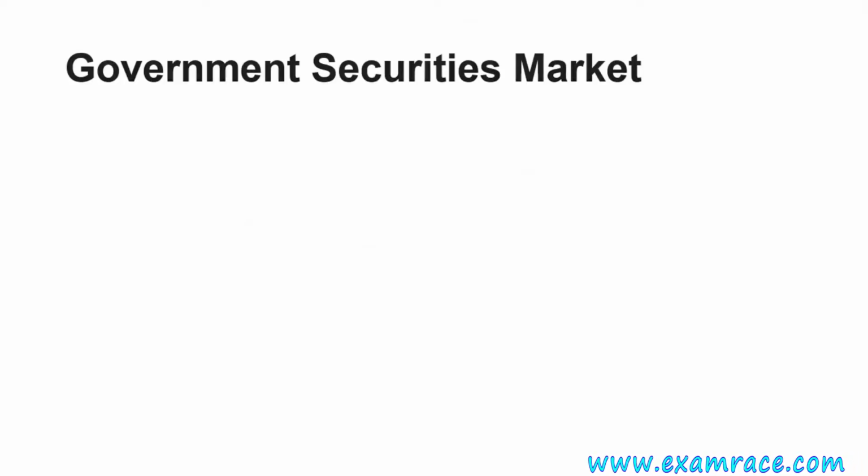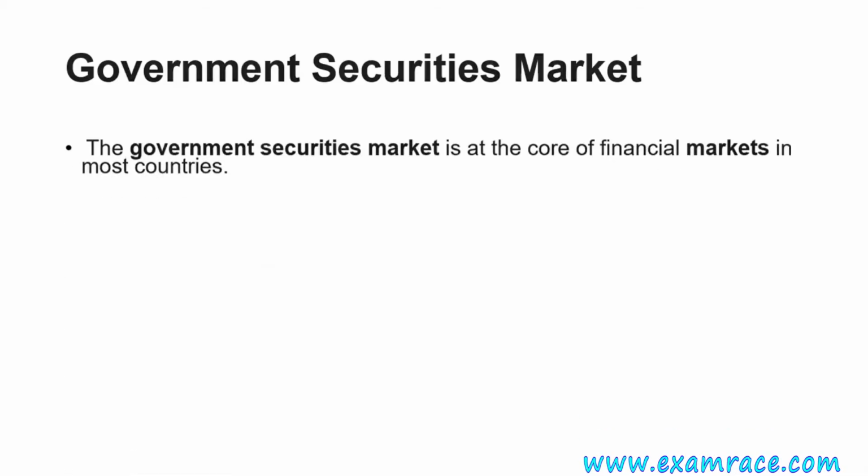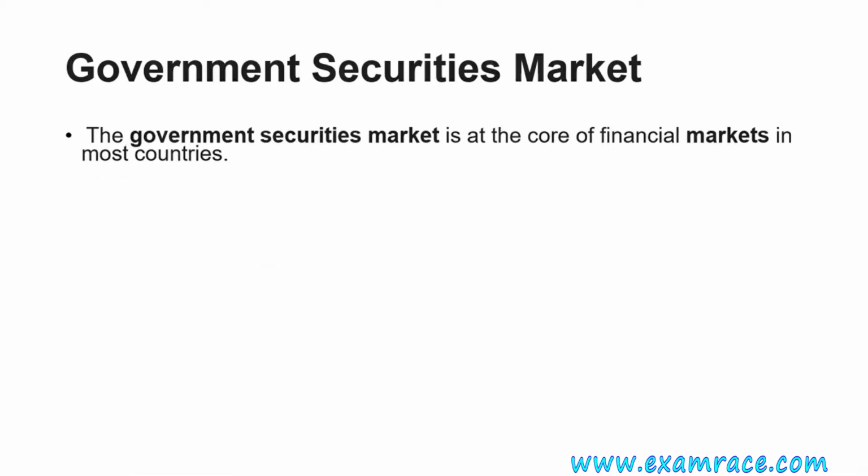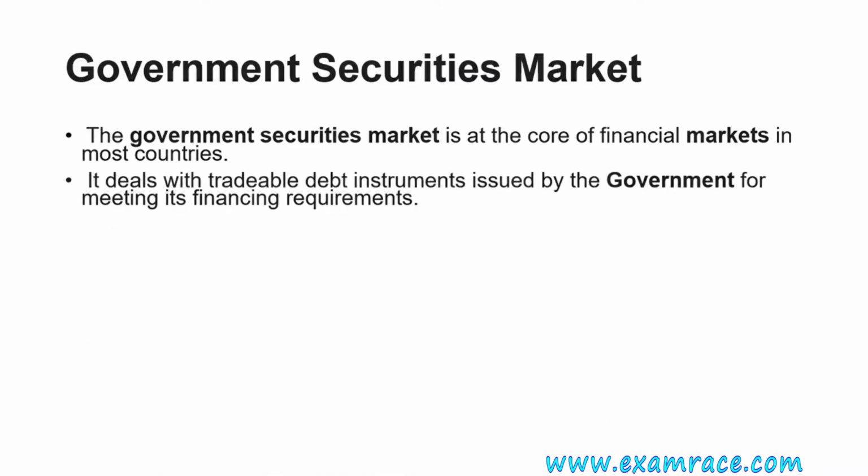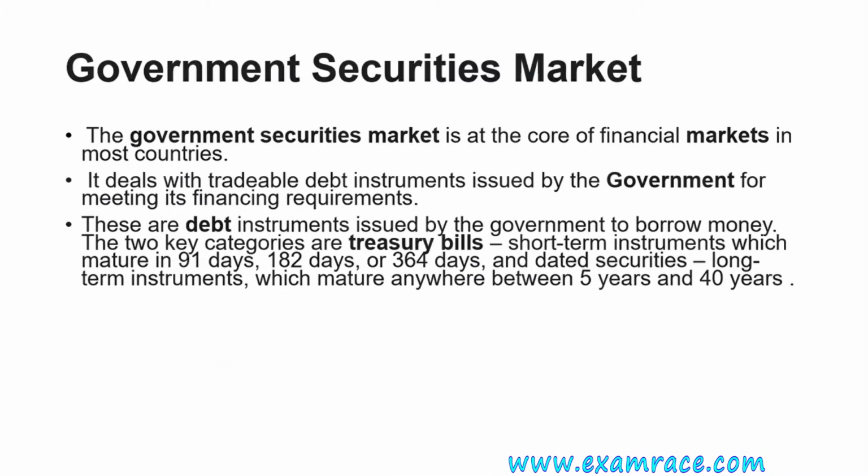Let us know more about government securities market, that is the third type of financial market in India. The government securities market is at the core of financial markets in most countries. It deals with tradable debt instruments issued by the government for meeting its financing requirements. These are debt instruments issued by the governments to borrow money. The two main important types here are treasury bills, short-term instruments with maturity of 91 days, 182 days and 364 days. That is first, treasury bills.